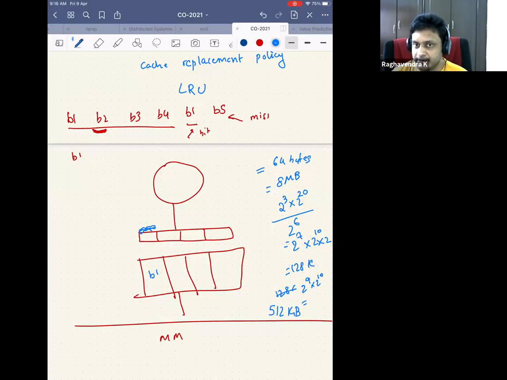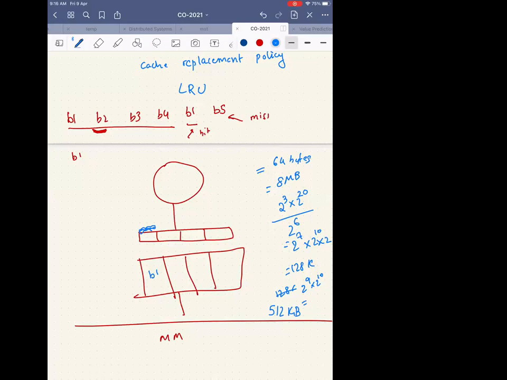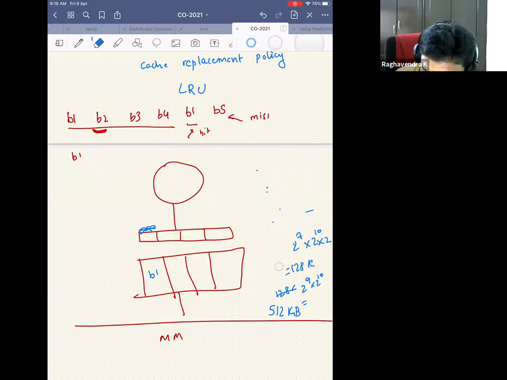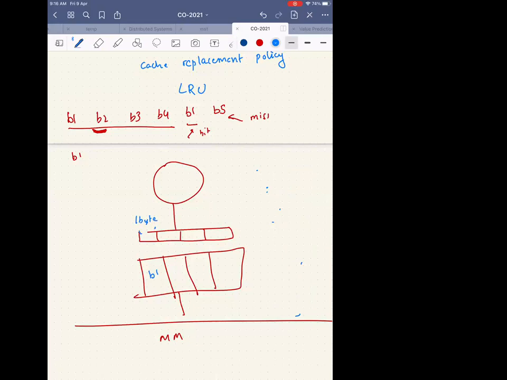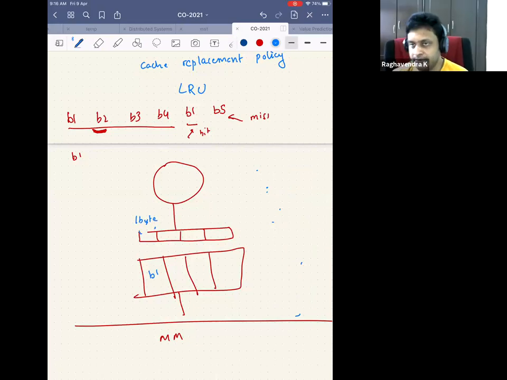So I think we can do it with less than that. I'm not sure, but okay. Let's say I'm not happy with 2 bytes. Let's say I keep it at 1 byte, which is 8 bits. For an 8 MB cache, you are adding an overhead of 256 kilobytes. But I'm still okay. Let's say I keep it 1 byte.